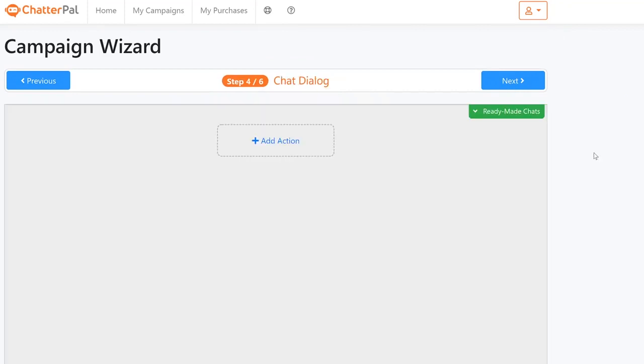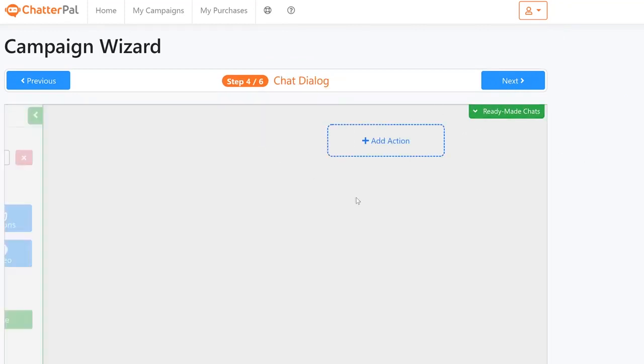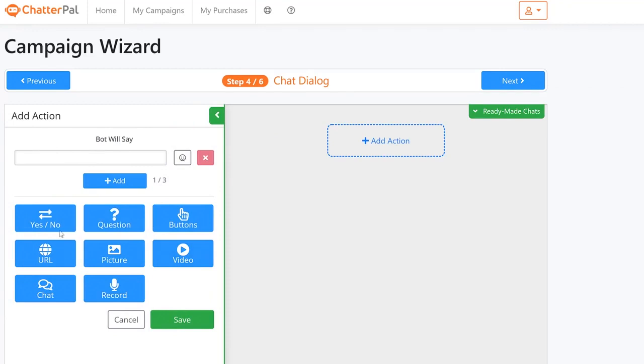If you click next, you can start using the actions. If you click add actions, as you can see, we have a lot of options, an entire chat flow you can create, where you can put your own videos in the chat depending on responses, pictures, questions, yes, no, or URL, where you can send people to a different page in your website or some other website.